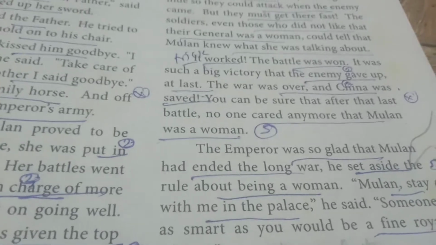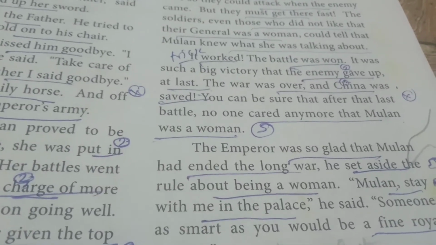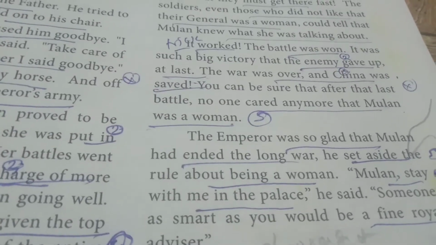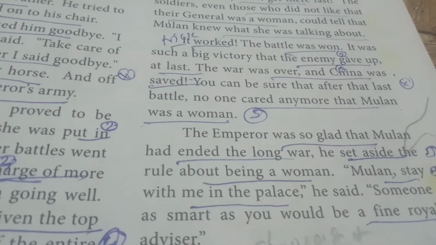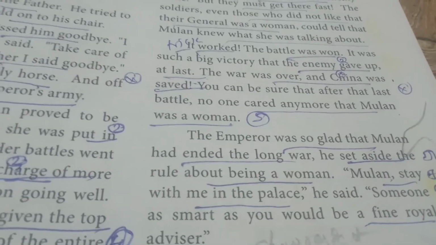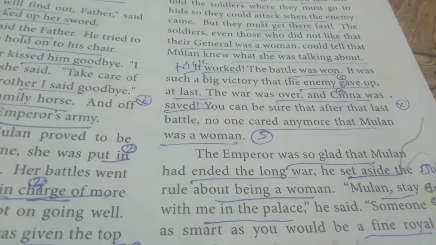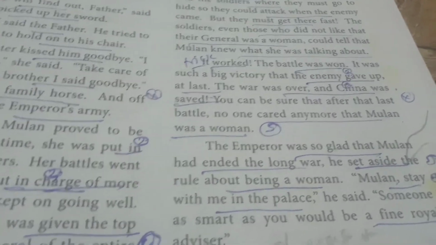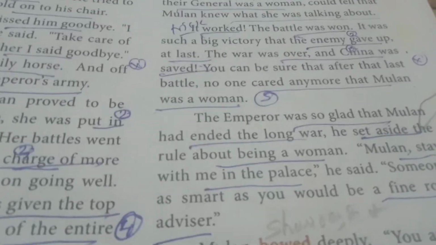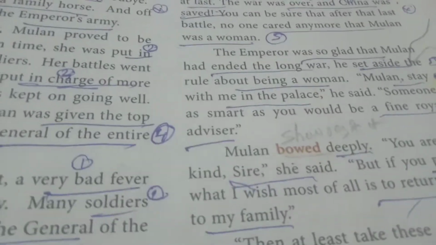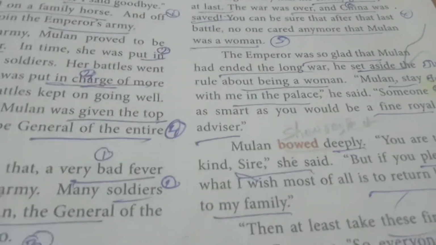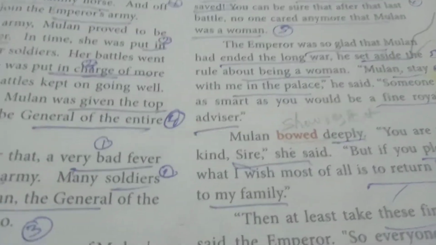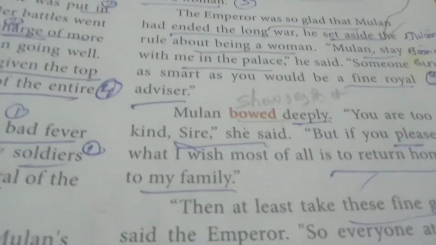It was such a big victory that when the enemies gave up at last, the war was over and China was saved. You can be sure that after that last battle, no one cared anymore that Mulan was a woman. At last, the war was ended. Our Chinese team won the battle. So everyone accepted Mulan as a general. At last, the emperor, the king, also wanted to accept her and gave forgiveness to Mulan.